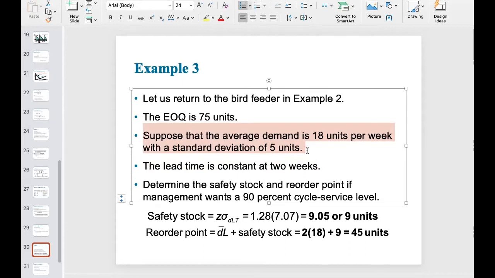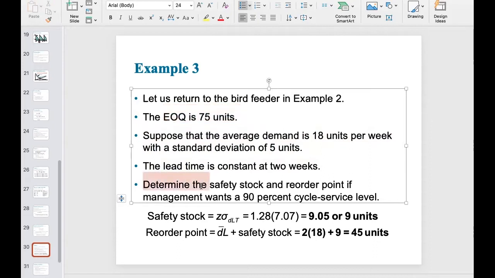So we do not exactly know the demand realization. However, we know some demand information, which is basically the demand distribution information, right? And the lead time is still constant at 2 weeks. If the context tells us this type of information, we know that the EOQ amount will not be affected. That's a good part. However, for the reorder point, we have to do some adjustments.